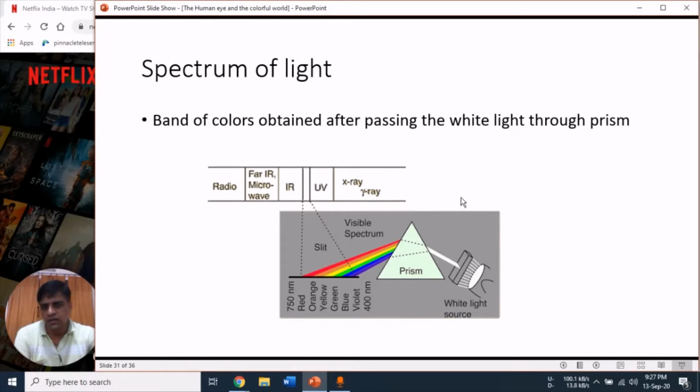Besides the 7 colors, there are many more colors which are not visible to us, like IR. IR stands for infrared, which is not visible to us. Then UV light, that means ultraviolet light, which is also not visible to us. X-rays, gamma rays, microwaves, radio waves, and several other types of rays are also in the white light, but we can't see them. That's why we are not discussing them.